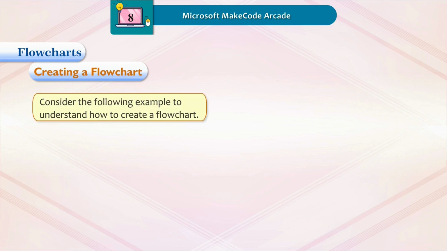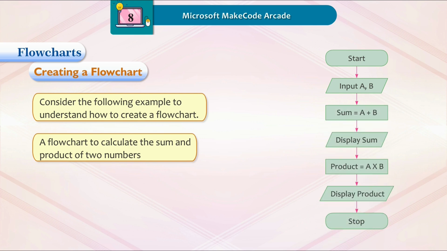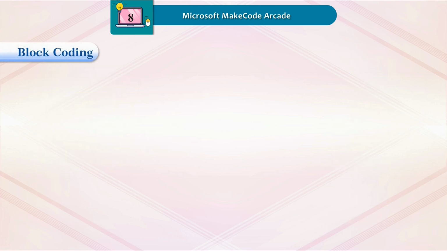Consider the following example to understand how to create a flowchart. A flowchart to calculate the sum and product of two numbers. Start. Input A, B. Sum is equal to A plus B. Display sum. Product is equal to A multiplied by B. Display product. Stop.